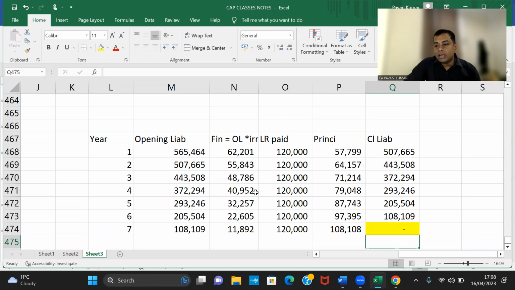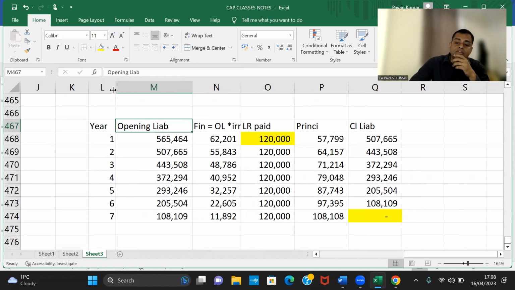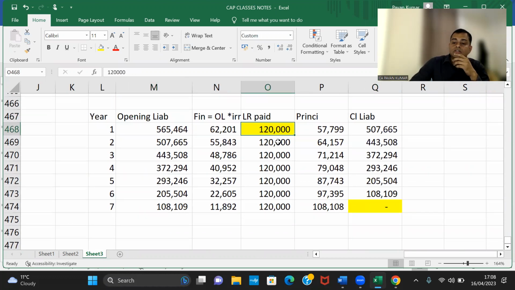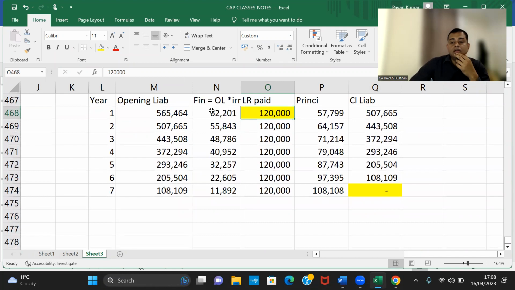So guys, do you understand how this table is made? Now, for this ₹1,20,000 paid, tell me the journal entry. Can we pass a journal entry for this 1,20,000? To whom is it paid? It is paid to the lessor. Why is it paid?